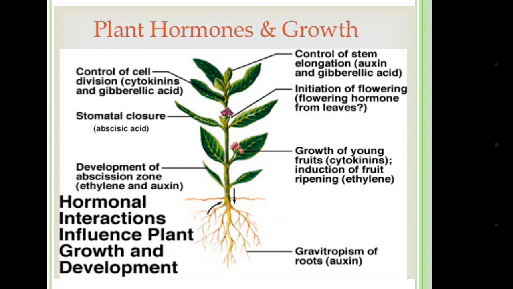Take a look again at the functions of the plant hormones. Auxin and zearalenone is causing the stem elongation. Florizin is causing the flowering. Cytokinin is causing the growth of young fruits. Ethylene is inducing the fruit ripening. Auxin is showing the geotropism. Ethylene and auxin is causing the development of abscission zone. Stomatal closure is done by abscisic acid, and cell division control is done by cytokinin.